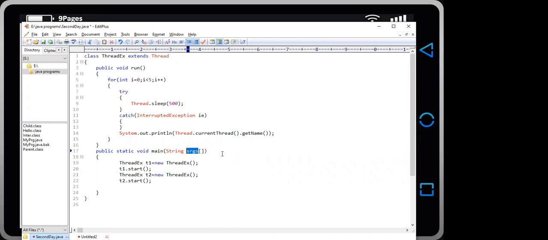What is your name? My name is Subramaniam, sir. Subramaniam. Pardon me if it is incorrect.